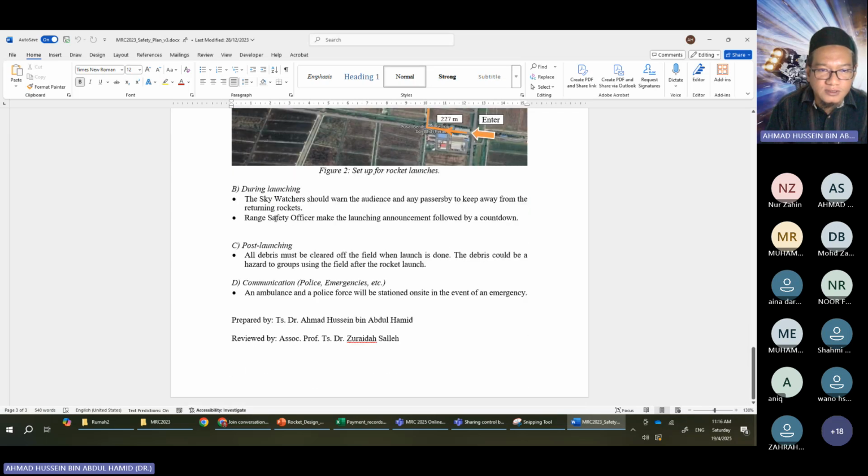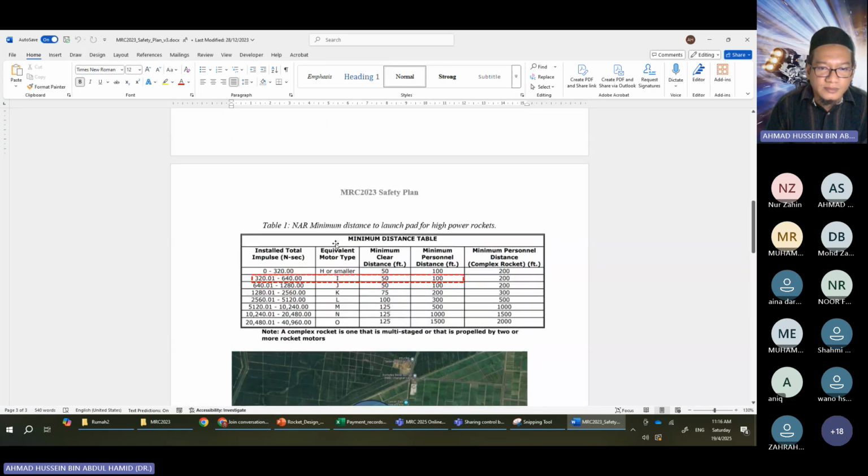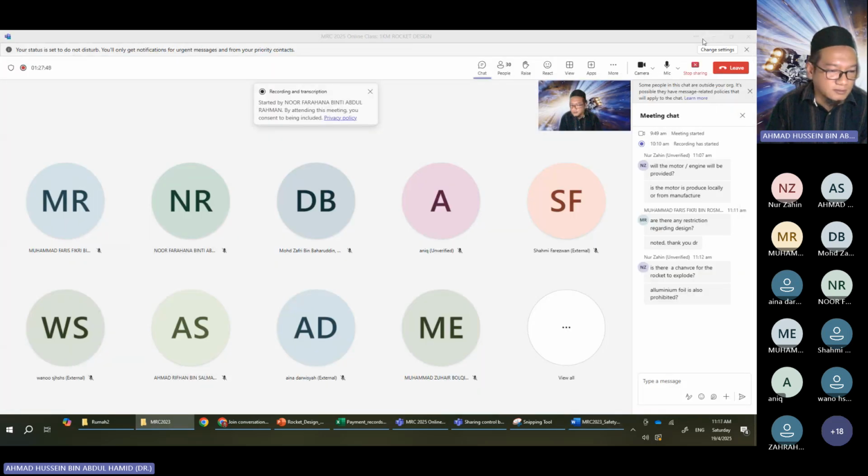So we have sky watchers to warn if the rocket flies beyond the 20-degree cone, as I mentioned. The sky watchers will warn everybody, making sure you can see where the rocket is going downward. Of course, we put safety as our priority. We don't want any incidents. Otherwise, maybe this is the last time we will organize this competition. But if you guys have any input on how we can further improve our safety and our design, we welcome all the inputs.